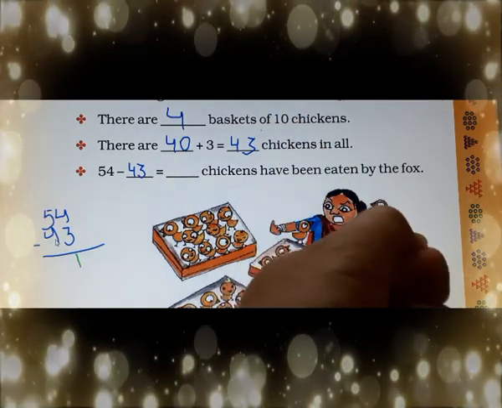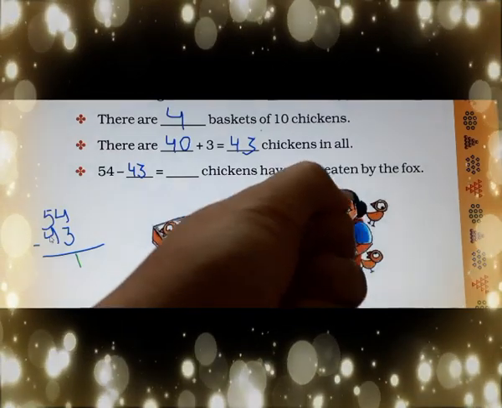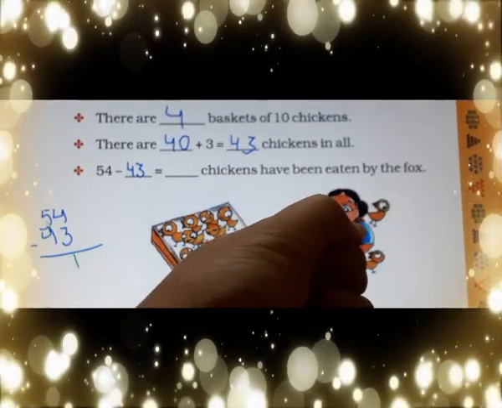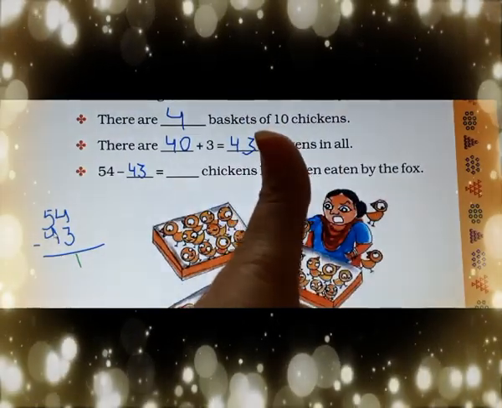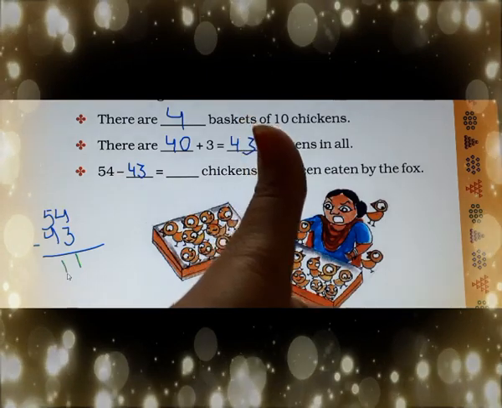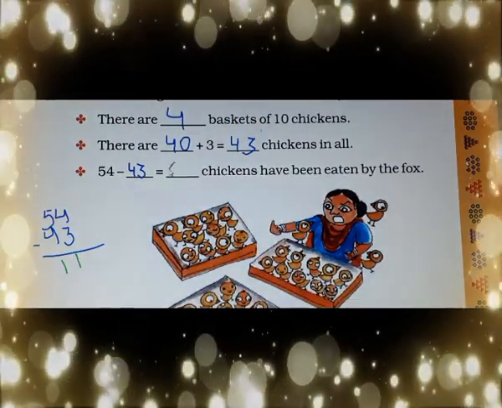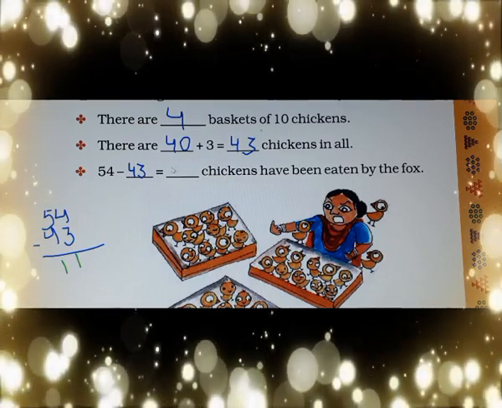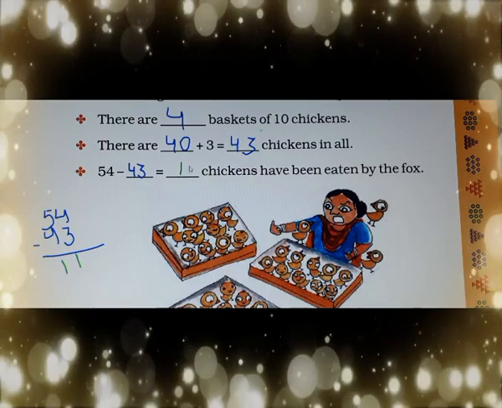Next, again we will make a fist. Again we will do the same. What is written here down? 4. And we will count till 5. Till where do we have to count? 5. So 4, 5. How many fingers are open? 1. So the answer is 1. In this way you will do this. So the answer is 11. Here we will write 11.